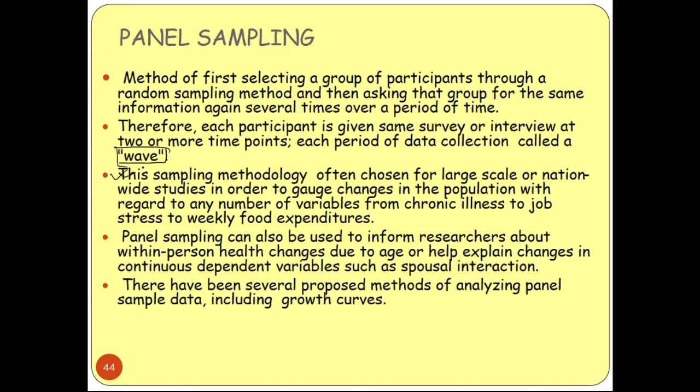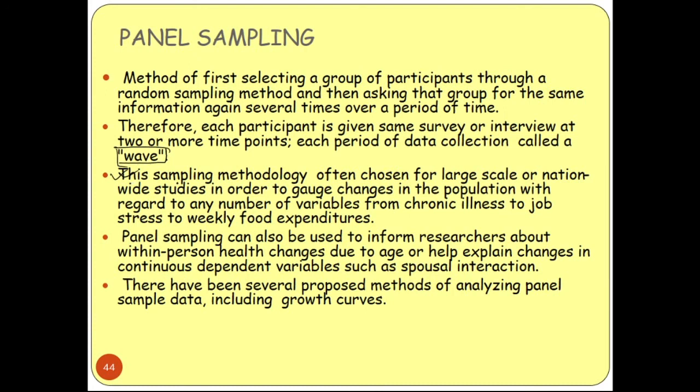That means here we are doing the sampling on a large scale of people. It can be a huge population, and you are dividing the whole population into different panels, and you are doing the survey on those panels again and again. So the same people can get the chance one or more times. In that case, what will happen? Maybe a person says something in the first round, and in the second round they can change their mind and provide you different information. So it will be confusing also sometimes.